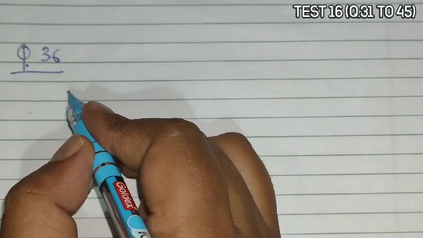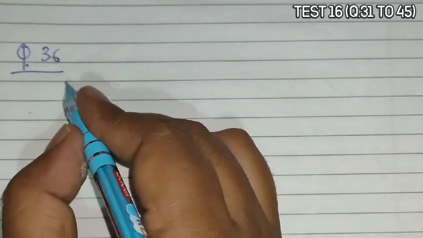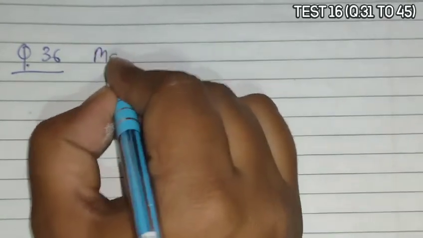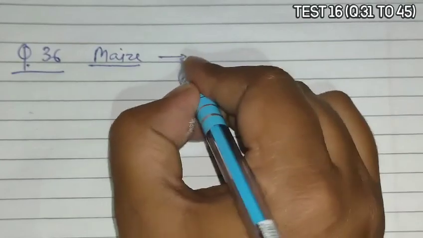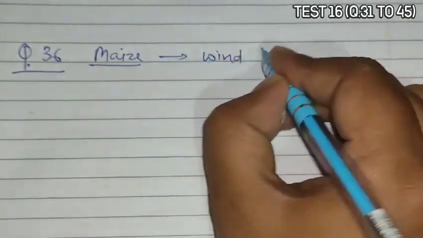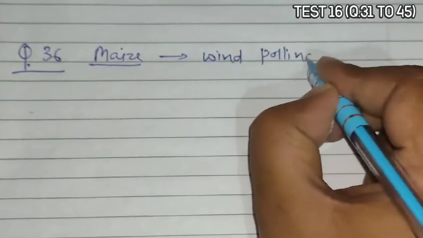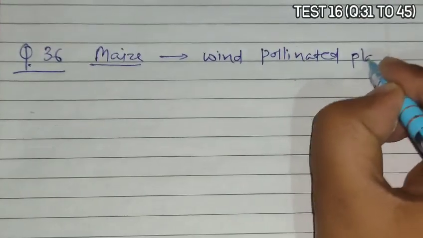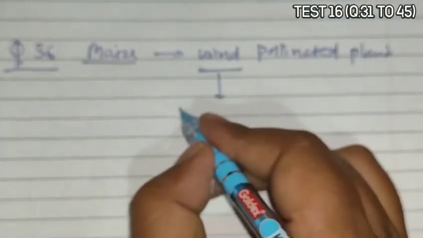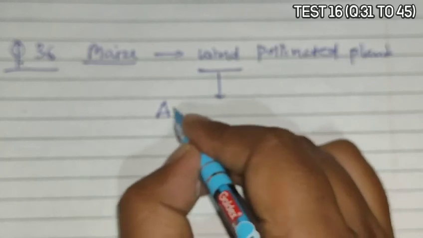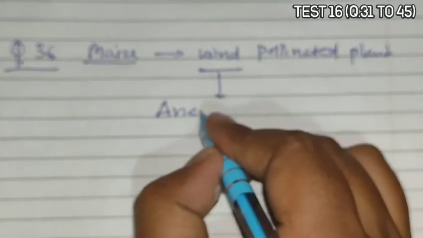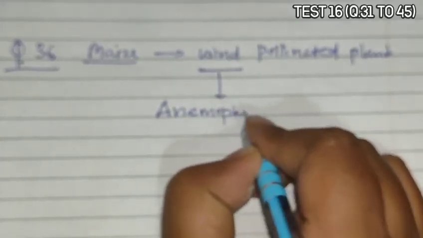Question 36 asks that in maize pollination is. Maize is a wind pollinated plant. Wind is the abiotic agent involved in this pollination, and wind pollination is also known as anemophily. So in maize pollination is anemophilous. So option A is the correct answer.